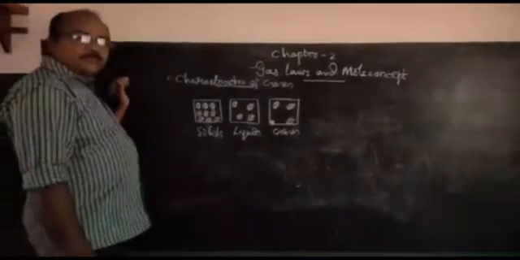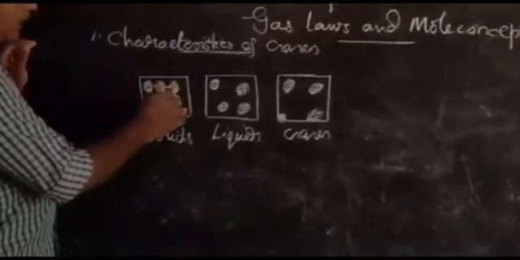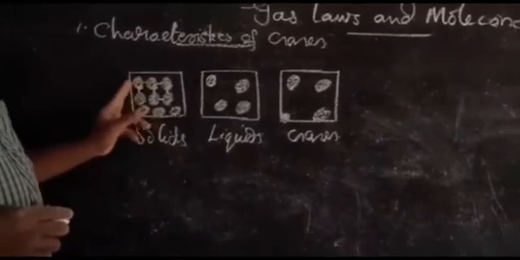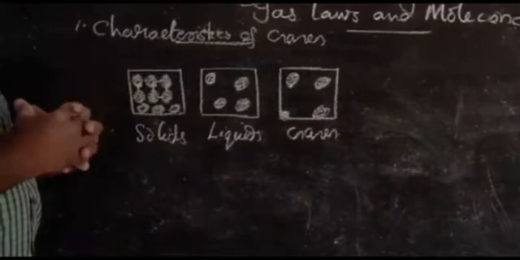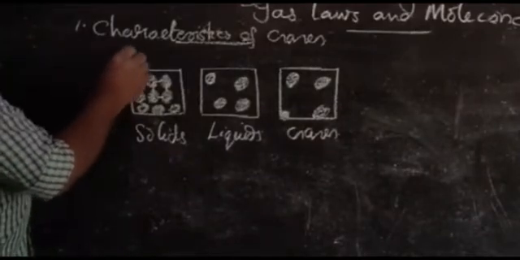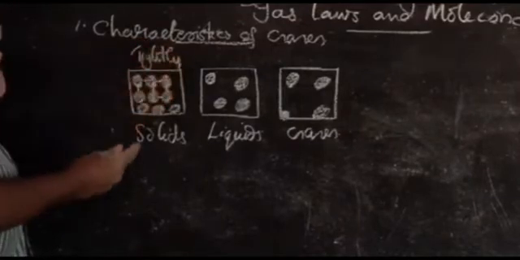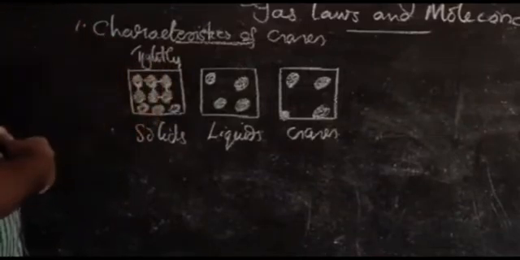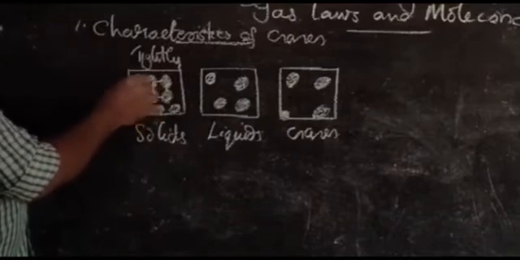What about the force of attraction between the particles? In a solid, the particles are arranged closer to one another. Therefore, the intermolecular space, the space between the molecules, is comparatively very less. As a result, the force of attraction will be very high. In a solid, the particles are tightly packed. They are packed much closer to one another. Therefore, the force of attraction will be high. The intermolecular space will be less.